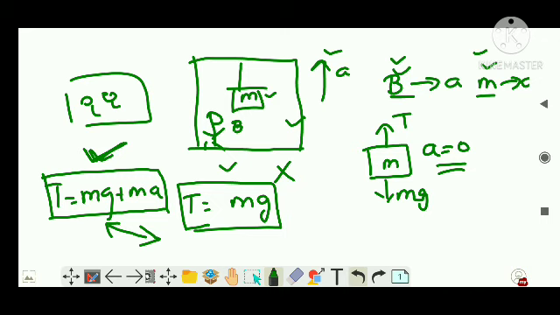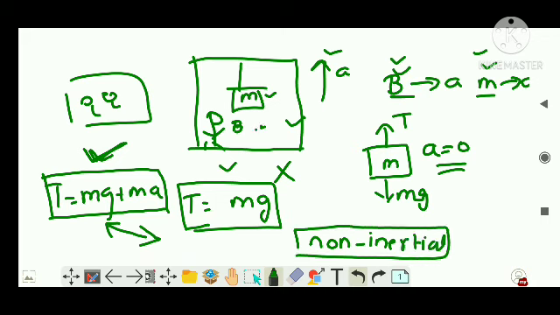So due to which B is a part of what frame? It became a part of the non-inertial frame. Right, now B, this Y, is a part of the non-inertial frame because it's having acceleration. That means you cannot apply Newton's law. Clear? We had the same scenario.